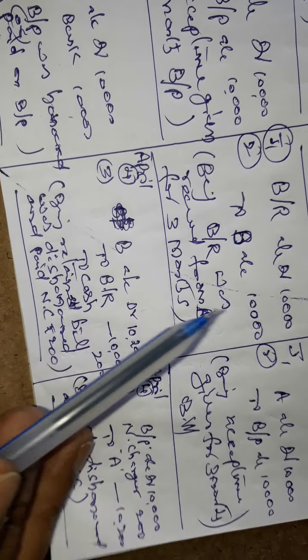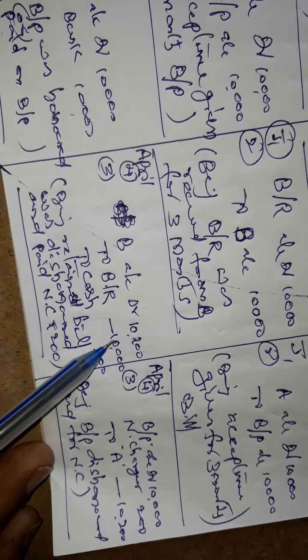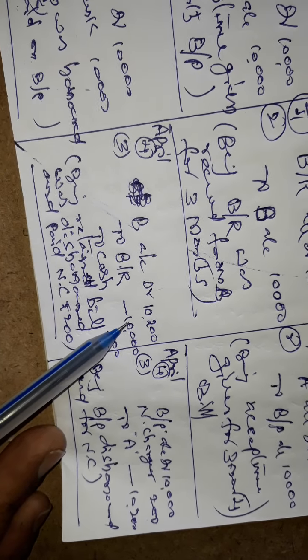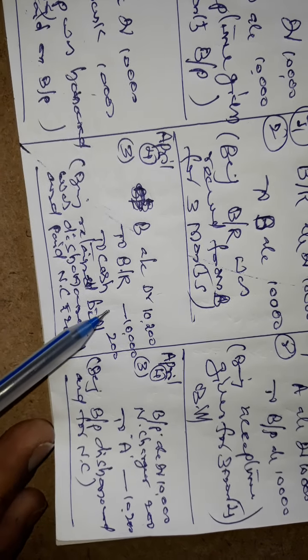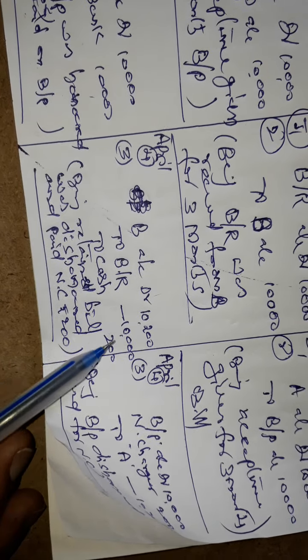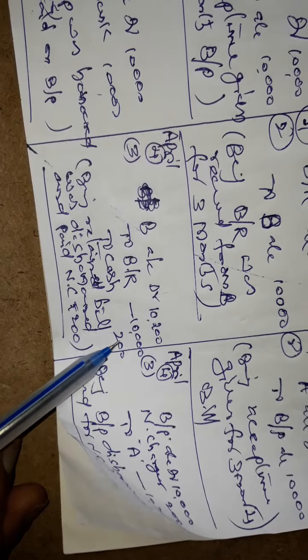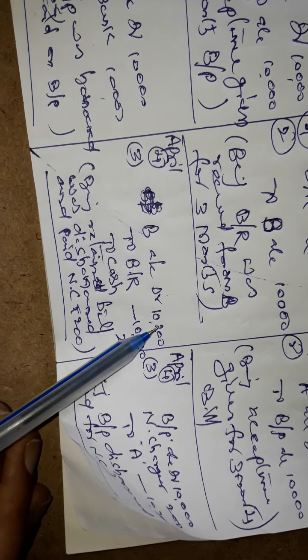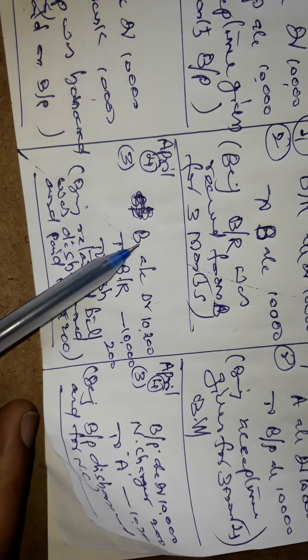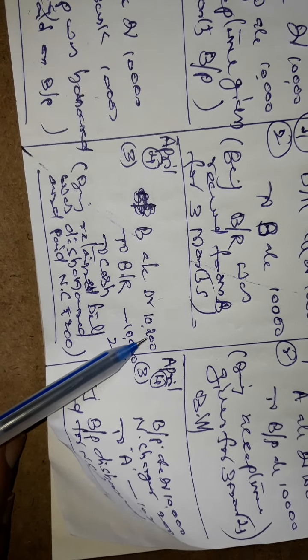For the cancellation I am taking a credit: to bills receivable 10,000. Also noting charges are incurred. We pay noting charges to the lawyer in cash, that's why I credited cash. Old bill amount 10,000, noting charges 200. Both can be collected from B, it is receivable from B. That's why I debited B account with 10,200.